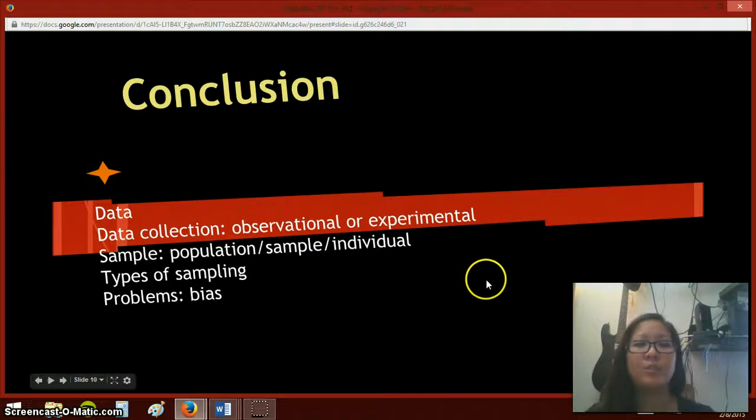So in conclusion, we went over what data is, information gathering, data collection, types of ways to obtain your information by observing or experimenting by changing the variables. We went over what kind of sample there is, the population. Within that is a sample population, a targeted group, and the individual, the specific person you want to ask. There's types of sampling and also types of bias that we went over.